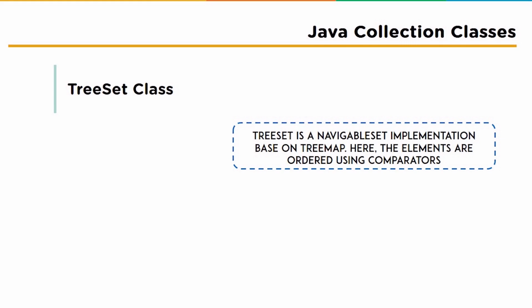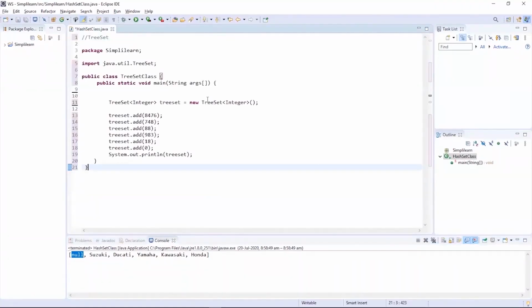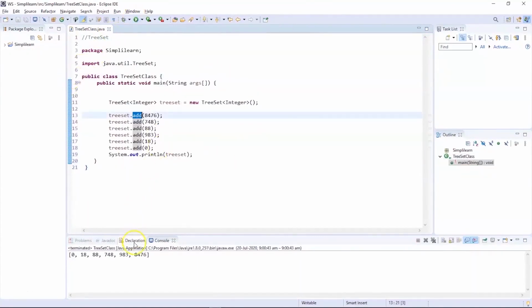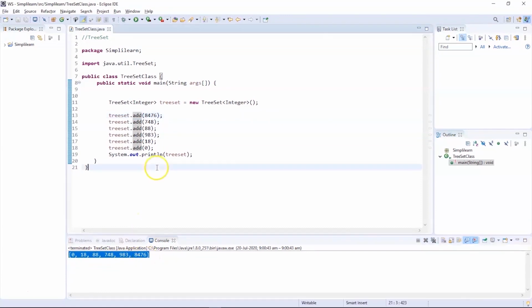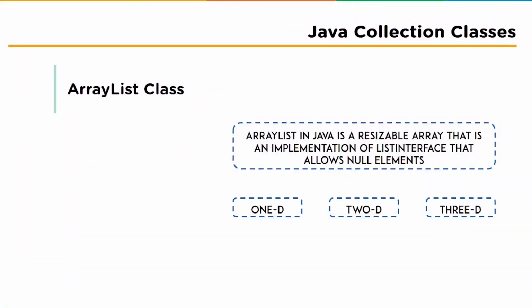Now, to understand in a much better way, let us go through an example. Now we are going to add in some numbers into the tree set using the add method. Now let's execute this code and see the output. You can see the numbers are added into the tree set and the numbers are ordered in ascending order, which is 0, 18, 88, 748, 983, 8476.